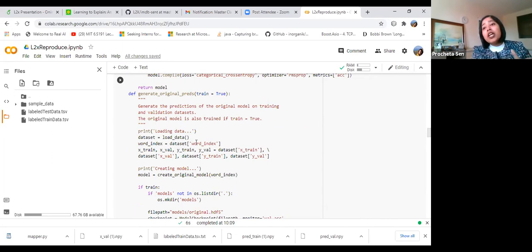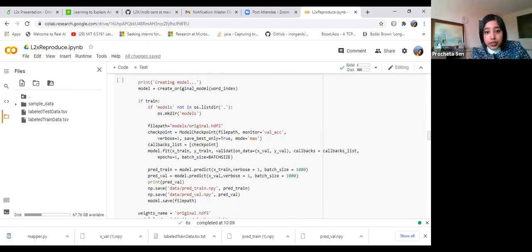Suppose you are applying it on any other classification problem rather than the IMDb sentiment classification problem. What you will do over here is train your original model. You will load the data, and you will take the input in your original model. Obviously, your trained data will come as input, and you will have an output variable. That part is written over here in this function.